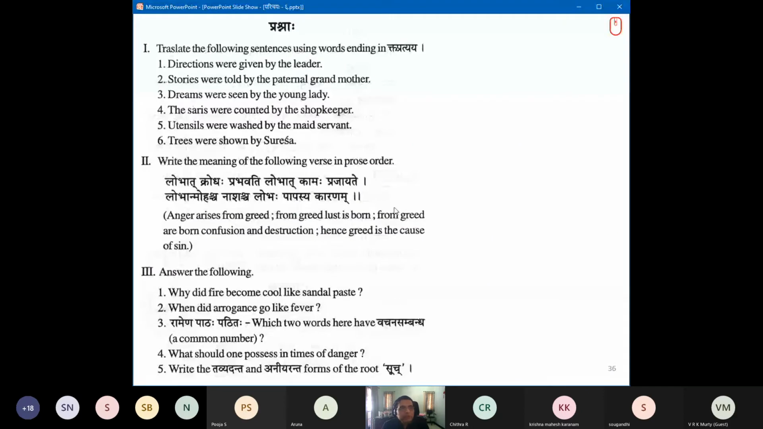So we have come to the question time for lesson 6. We are concluding. Good, we are moving at a good pace now. Translate the following sentences using the words ending in kta pratyaya. So gataha, kritaha, those forms. Gata, krita, those forms. This is a very good exercise, so let's have some of us practice this.